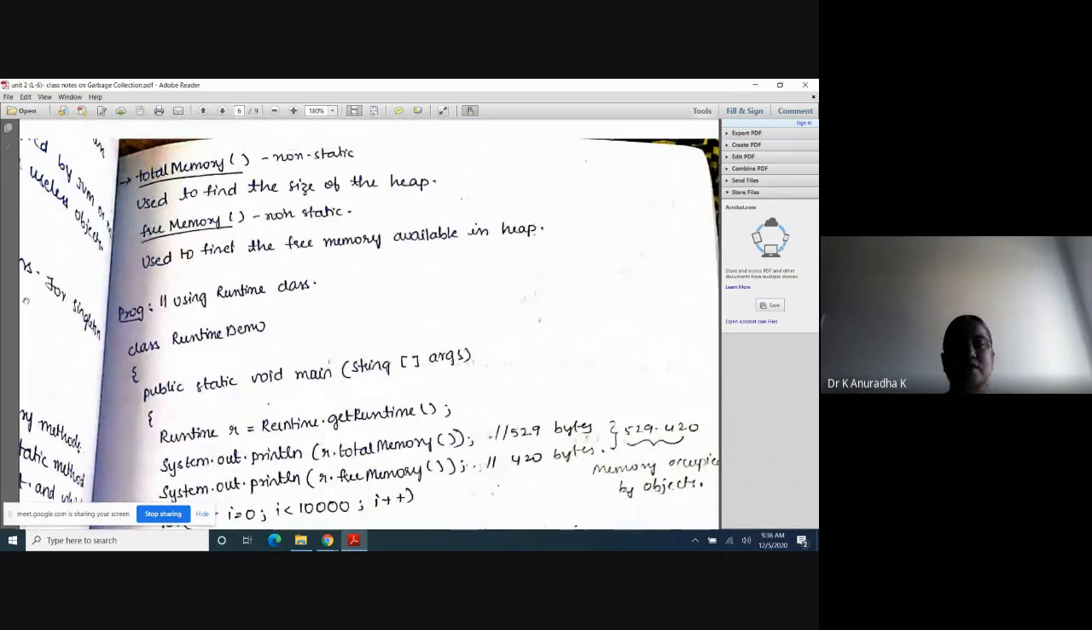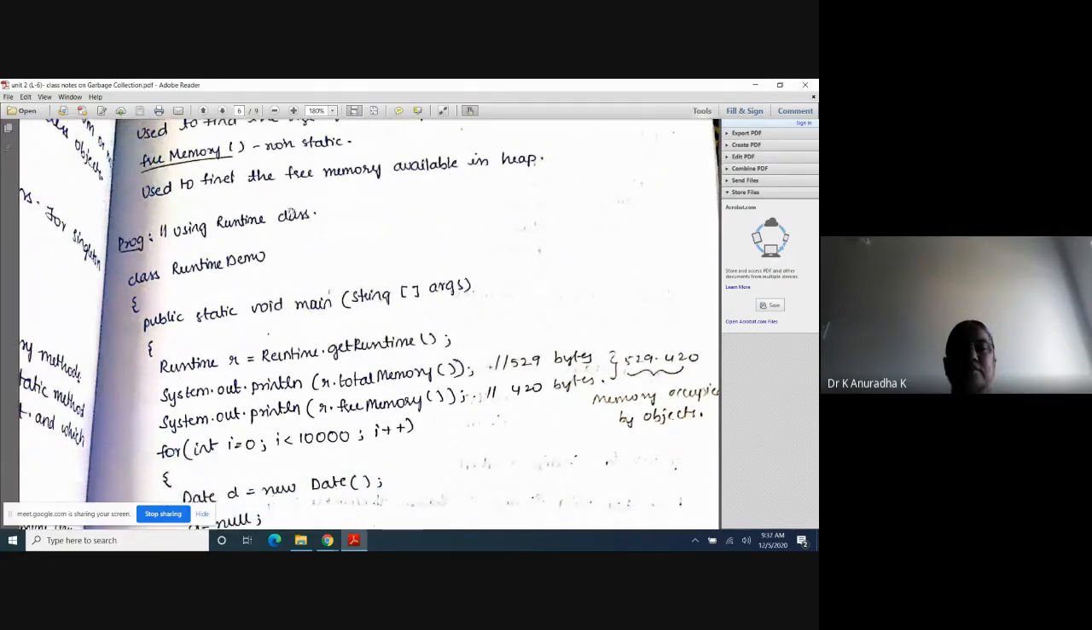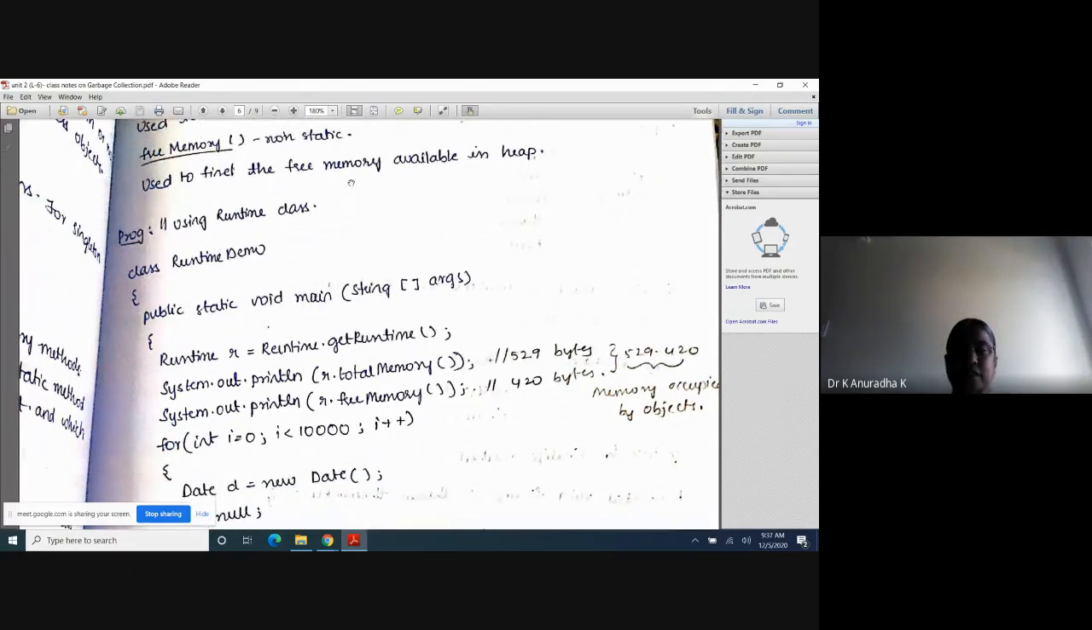Now what does totalMemory mean? It finds the size of the heap. Heap is the memory where we store objects. To know the size of the heap, we can use totalMemory. To know how much memory is freely available, we can use the freeMemory method. Both are non-static methods, which means non-static methods of one class can be accessed outside the class using a reference variable only. The freeMemory method is used to find the free memory available in the heap.